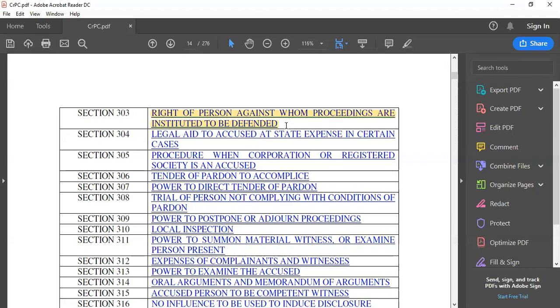That is, they are representatives of the state. And the wrongdoer, the person who has committed an offense, is defended by a defense counsel. So one of the most important functionaries here is defense counsel under section 303. The essential duty of a defense counsel is to defend the accused.